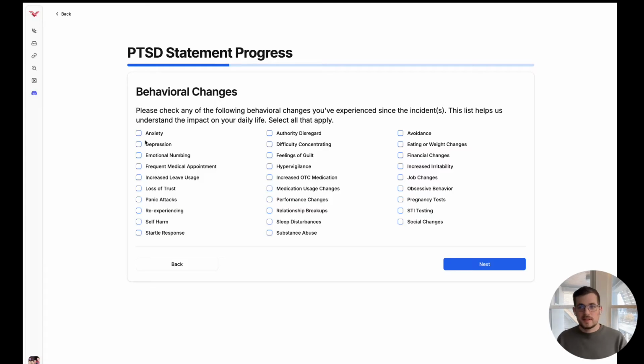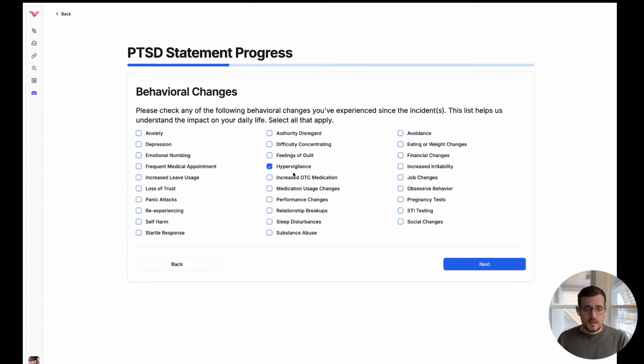So you can come through here. This is the big thing I want to get across to people, because I've talked to people just in real life, believe it or not. What I've noticed is that people don't want to select a lot of these. And at the end of the day, the difference of you selecting this over not could be the difference between a 30% claim, a 50% claim, or a 70% claim, or even 100% potentially.